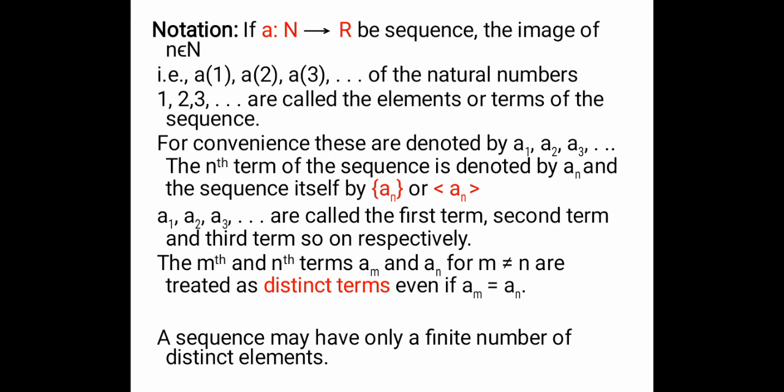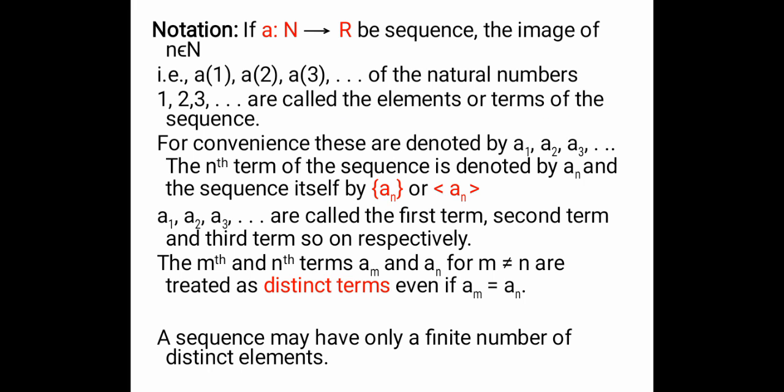Now images will be in the form a of 1, a of 2, a of 3 and so on. So these are the images of 1, 2, 3. You call these images the elements or the terms of the sequence.